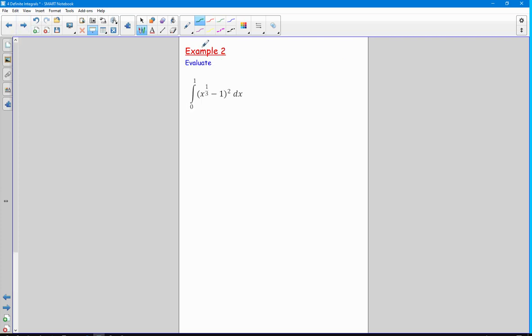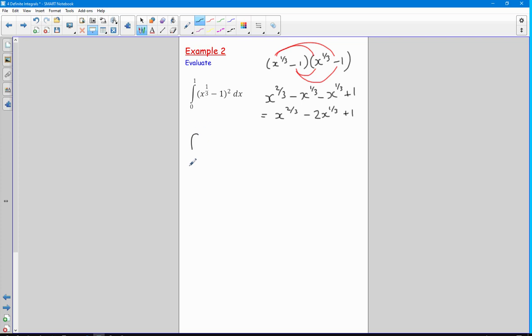Let's look at a slightly more tricky example. So this one, before we can integrate, we need to expand the brackets. So I'm going to expand x to the third take 1 times x to the third take 1. Let's look at expanding those brackets just like we would with any quadratic. So this gives me x to the 2/3 take x to the third take another x to the third plus 1. So it simplifies to x to the 2/3 take 2x to the third plus 1.